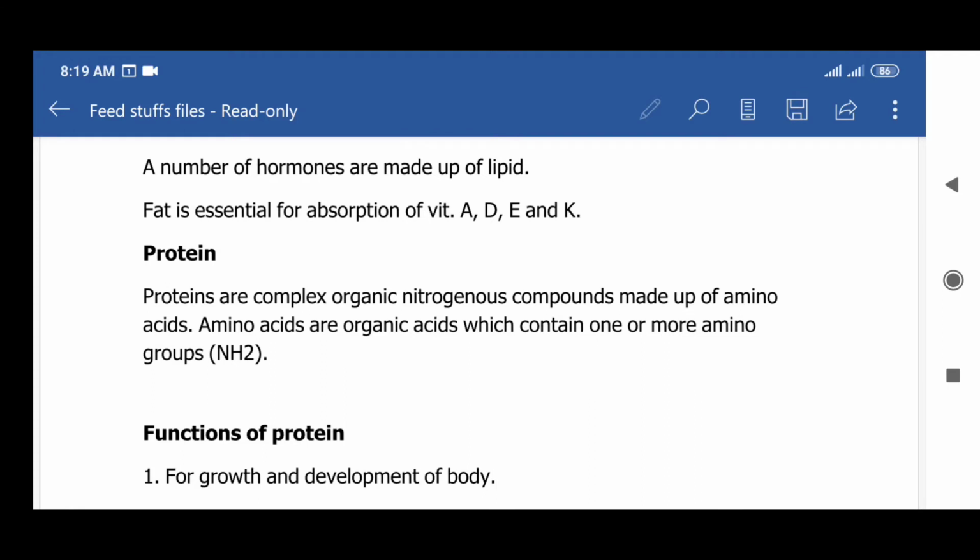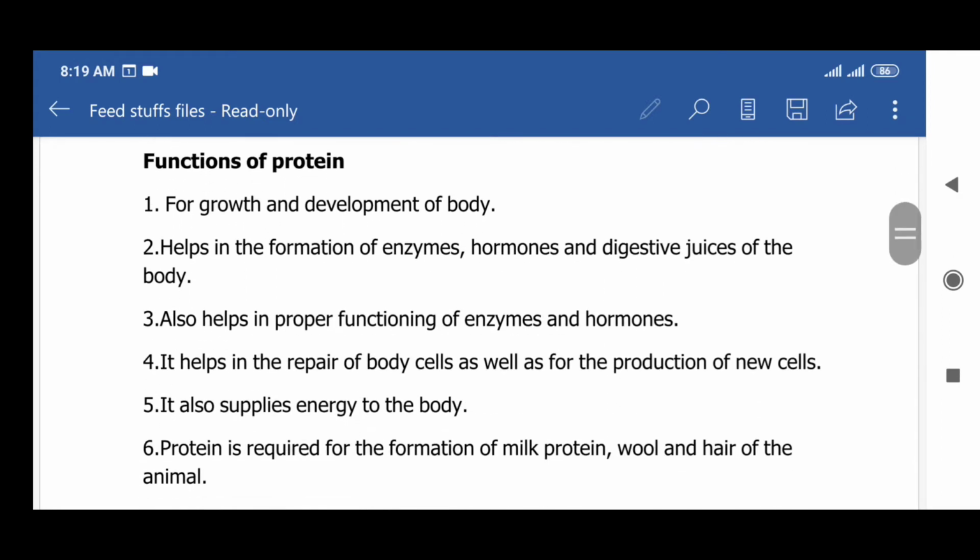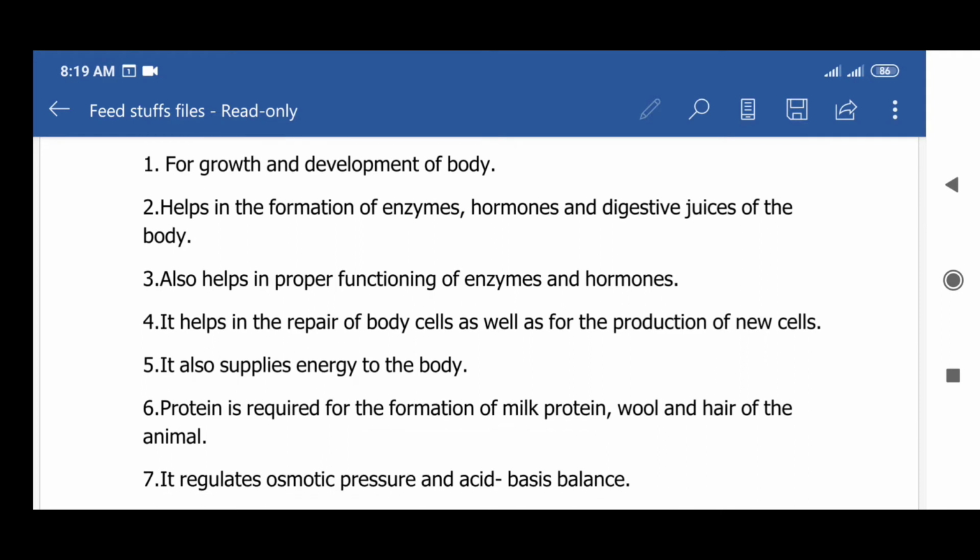Protein. Proteins are complex organic nitrogenous compounds made up of amino acids. Amino acids are organic acids which contain one or more amino groups, NH2. Functions of protein: at first, for growth and development of the body. Next, it helps in the formation of enzymes, hormones, and digestive juices of the body. Next, it also helps in proper functioning of enzymes and hormones. Fourth, it helps in the repair of body cells as well as for the production of new cells.